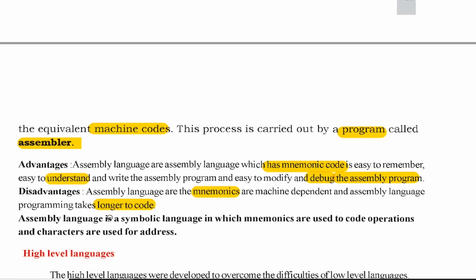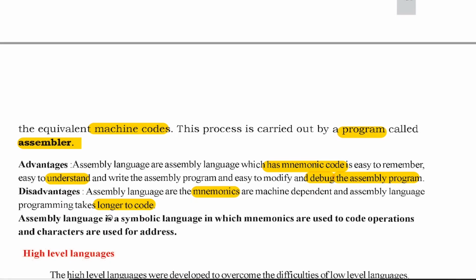So what is assembly level language? It is a symbolic language in which mnemonics are used to code the operations, and characters are used for addresses. In this language we use symbols for operations, and characters are used for addresses.